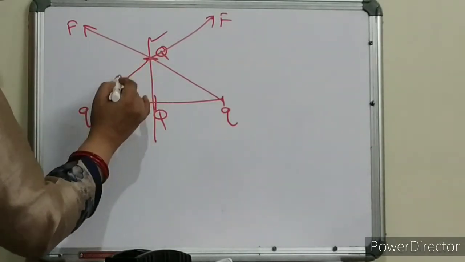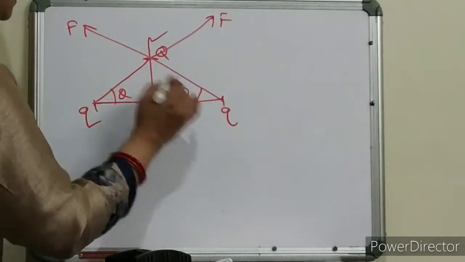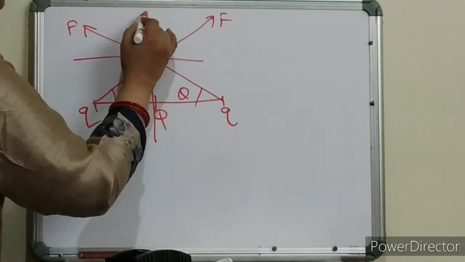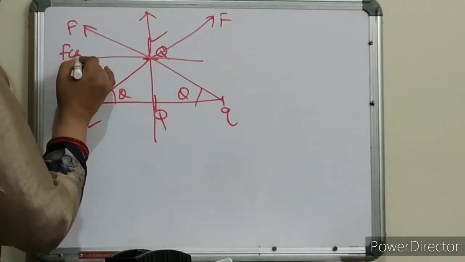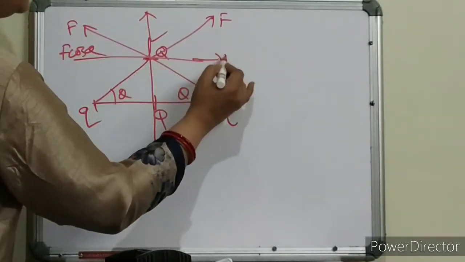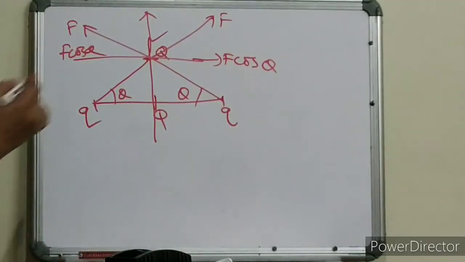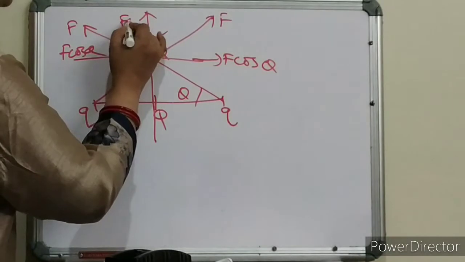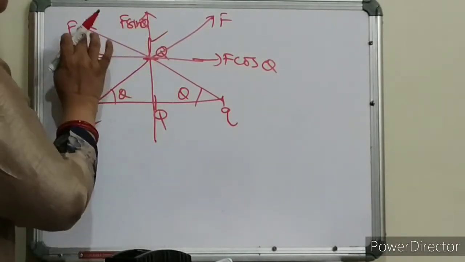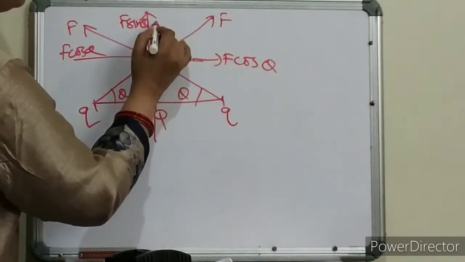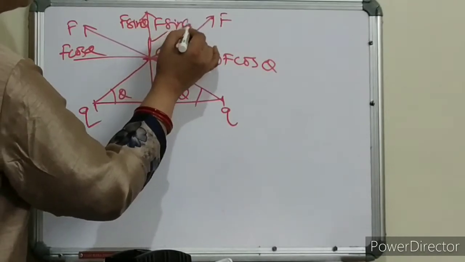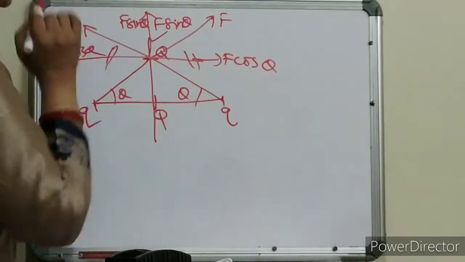So there will be two components, theta. Okay, then F cos theta like this. Here also F cos theta like this. Is it clear? And F sin theta for this F, and for this F sin theta again. So these two forces will cancel out.